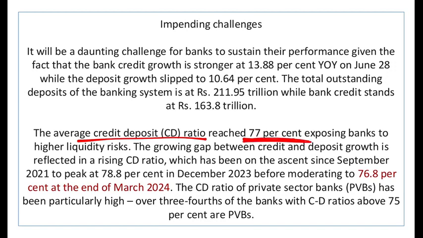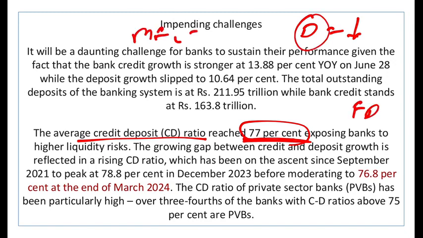77%. And of course, CD ratio, because the deposits are decreasing by the day. Why? Because the new generation is not depositing money in the bank as FD. They are putting the money in mutual funds, stock market. They want higher returns. The new generation does not believe in putting money in the banks. So the deposit will keep on decreasing. So the CD ratio will keep on increasing.